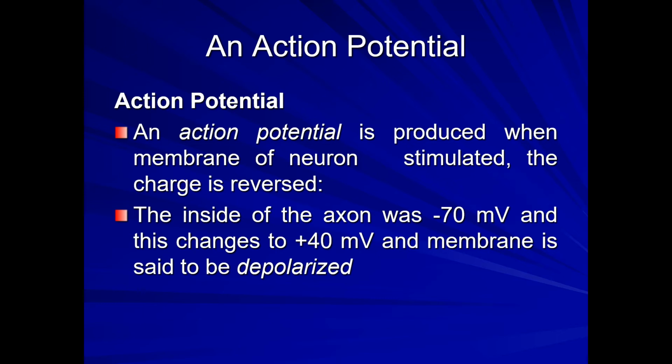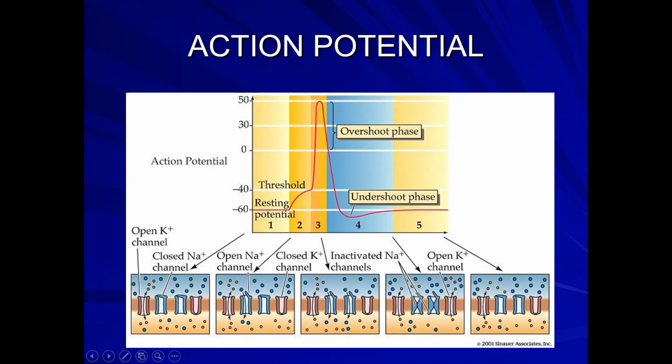Action potential is produced when the membranes of the neuron get stimulated and the charges reverse. The entire charges reverse. That means the electrical charges change from minus 70 millivolts to plus 40 millivolts. See, this is the action potential.